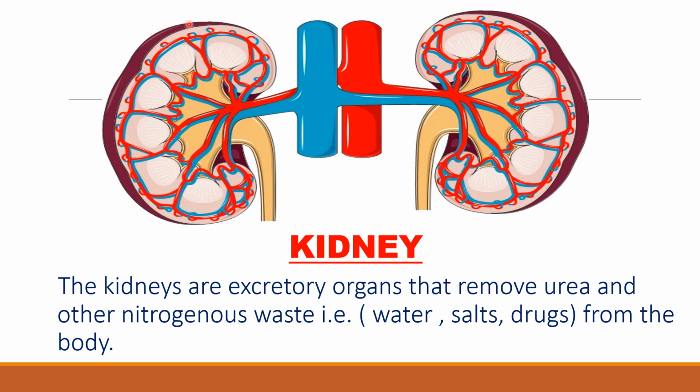The main function of the kidney is to filter the blood in the body. As blood enters the kidney, unwanted nitrogenous waste such as urea, ammonium compounds, as well as dissolved carbon dioxide from the blood gets removed from the body in the form of urine.